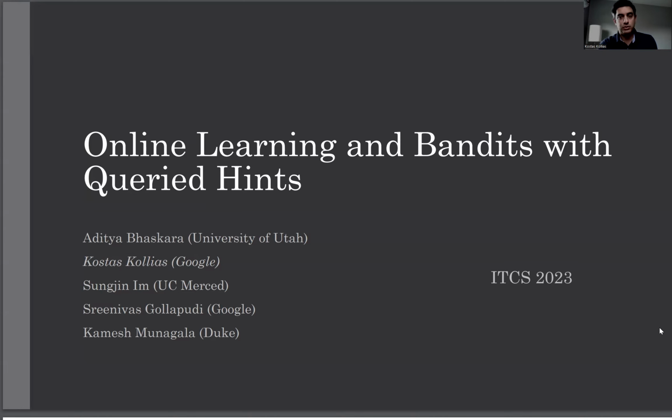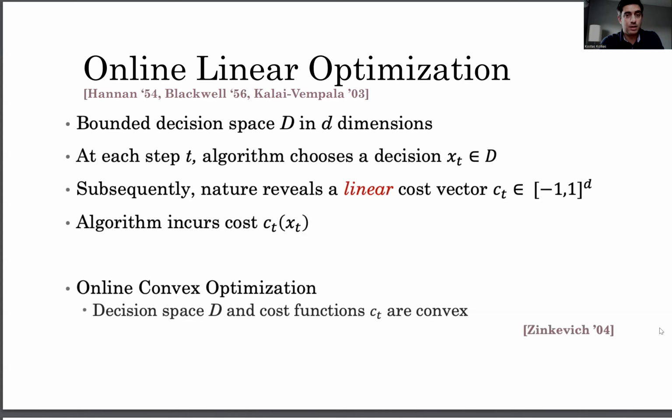So in this work, we study a model for hints for two traditional problems, online linear and convex optimization, and multi-armed bandits. Now let's start by looking at the first problem, online linear optimization. What we have is a bounded decision space, capital D, that has d dimensions. At each time step t, the algorithm will get to choose a decision point x_t in the decision space. After the algorithm does that, nature will reveal in an adversarial fashion a linear cost vector c_t.